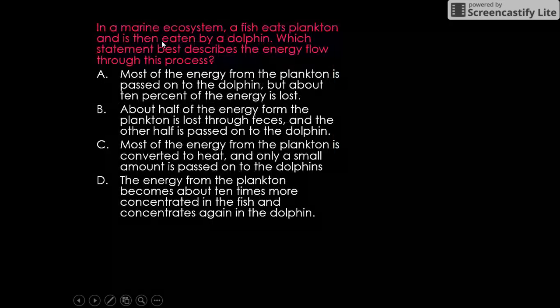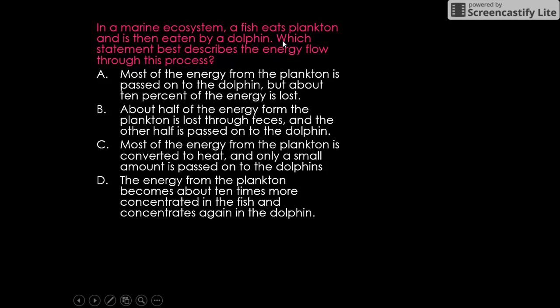Okay, in a marine ecosystem, a fish eats plankton and is then eaten by a dolphin. So key thing here on the EOC is you're going to want to draw a picture. Since I'm bad at drawing, I'm going to just write out the words. So a fish eats the plankton. If the fish is doing the eating, the arrow is going to point at the fish. Then the fish is eaten by a dolphin. So the fish is going to then be eaten by the dolphin.